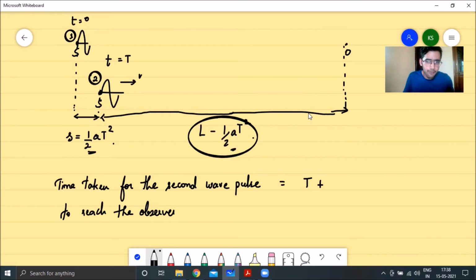So what would be the time taken for this wave to cover this distance? The time taken would be equal to distance divided by speed. So that would be (L minus half a T squared) divided by v. In other words, this will be the total time taken from t equal to 0 for the second wave pulse to reach the observer, right? So the second wave pulse would reach the observer at this time. Let me describe this value as T2.